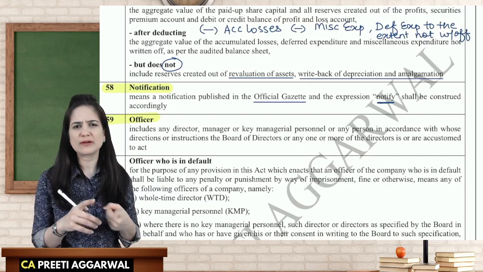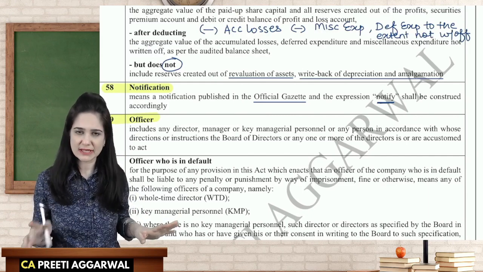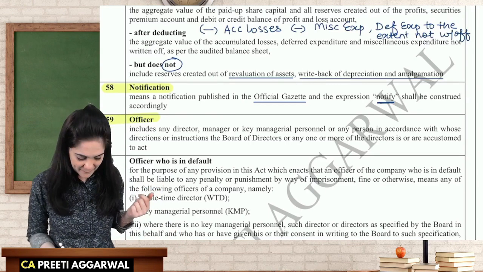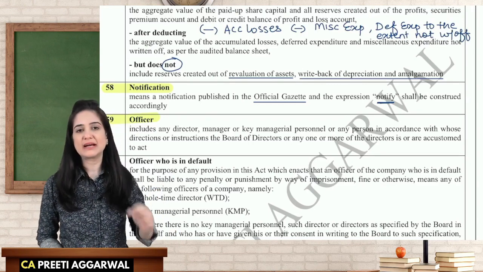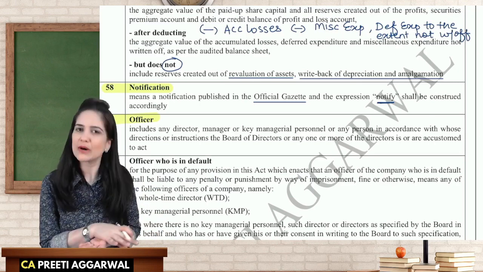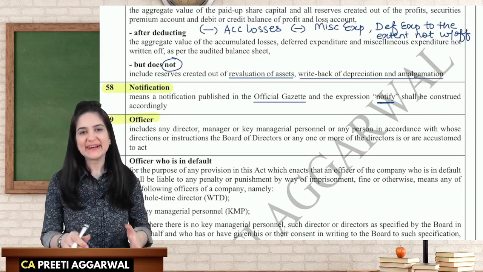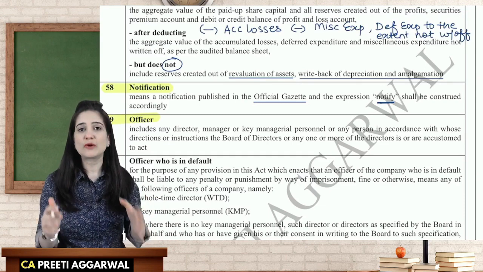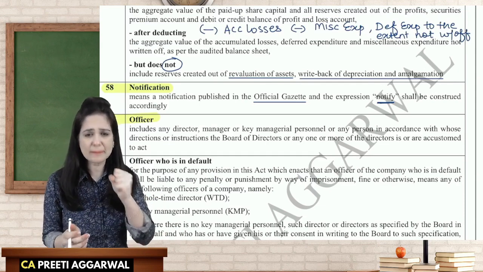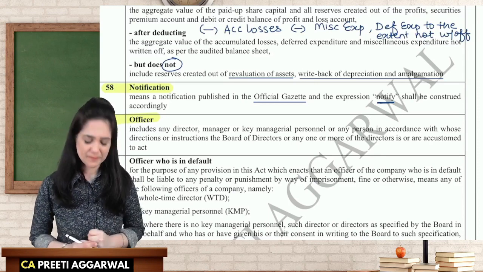After this, we will study the definition of officer. See, officer and officer in default. It is not asked in the exam, but yes, you may utilize it for CA final. Now, who is considered as officer of the company? See, here officer does not mean somebody who is working at the lower level of management. Again, here we are talking about people who are responsible for the functioning of the company. They are the key people who manage the company.